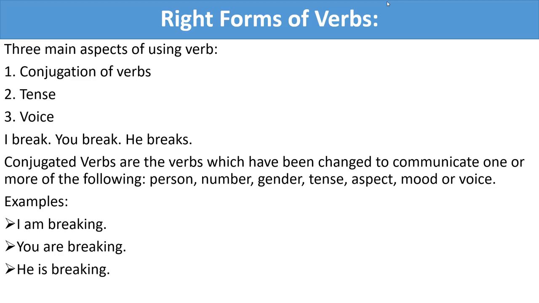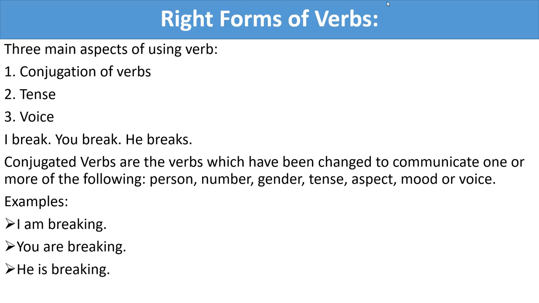That is, he breaks. Conjugated verbs are the verbs which have been changed to communicate one or more of the following: person, number, gender, tense, aspect, mood, or voice. I have already explained to you with these three examples.